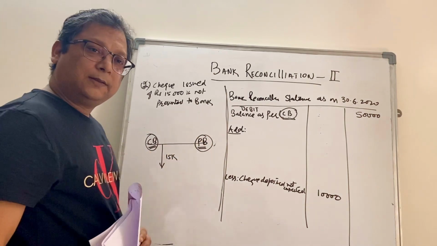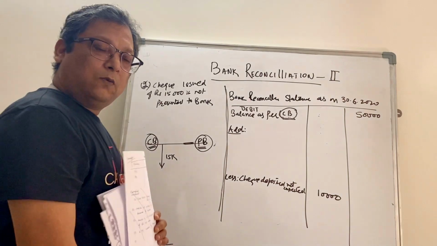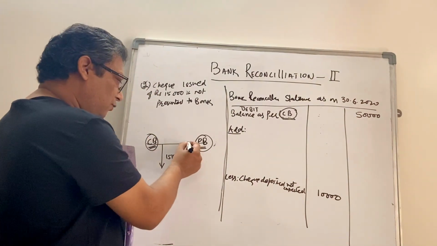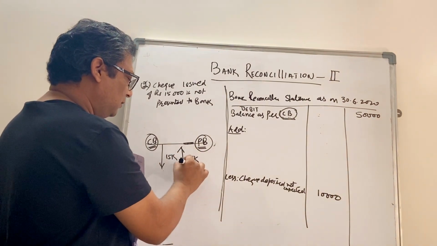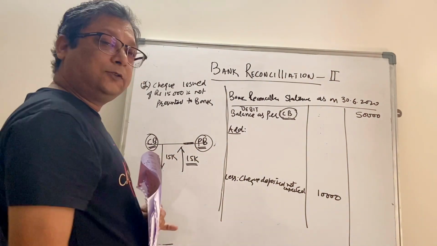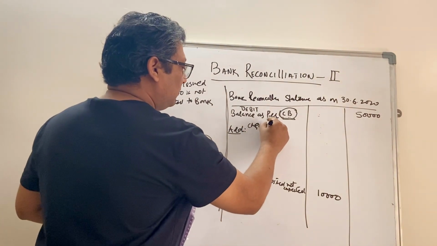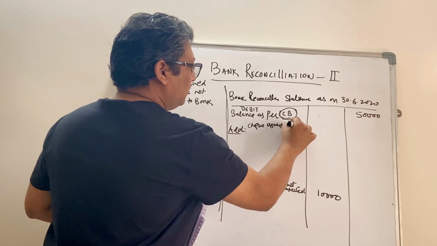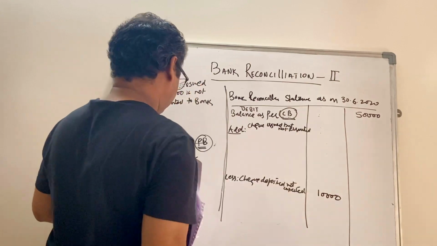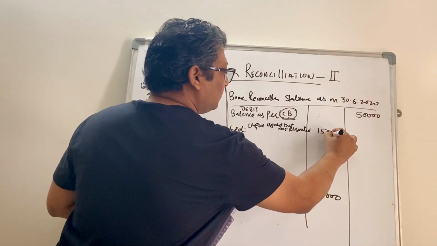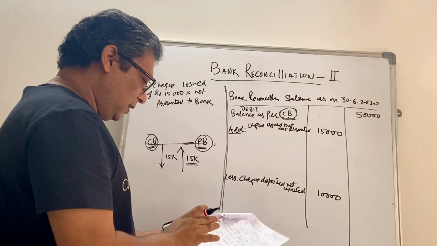But since it is not presented to the bank, the passbook remains as it is. We have to come here from here, so we'll add back 15,000 to the cash book balance to arrive at the passbook balance, right? So we'll say add: check issued but not presented, 15,000. Make sense?